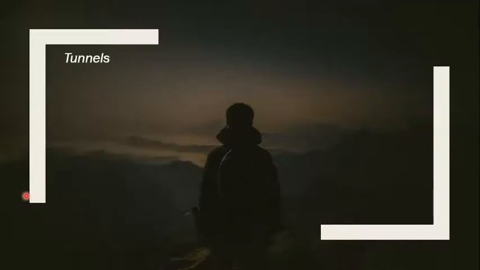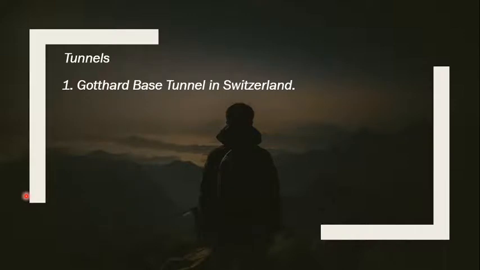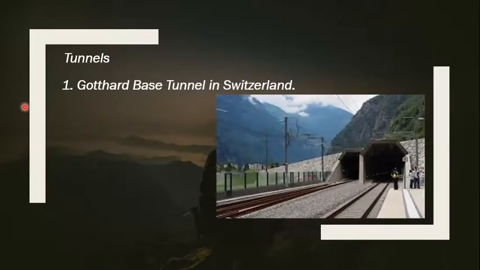Now some of the tunnels that we must know, or might have even heard of. One of the famous ones is the Gotthard Base Tunnel in Switzerland, and this is what one of its openings looks like. You might want to know what it is that makes it so famous.